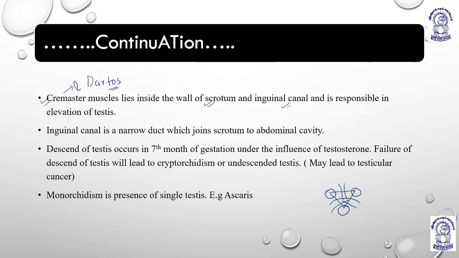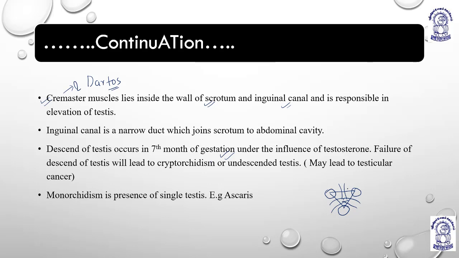In the 7th month of the gestational period, the gonads, the testes, have to descend into the extra-abdominal pouch, because for the formation of sperm, the temperature should be lower than the normal body temperature. So at the 7th month of gestation, with the help of testosterone hormone, the testes come down.